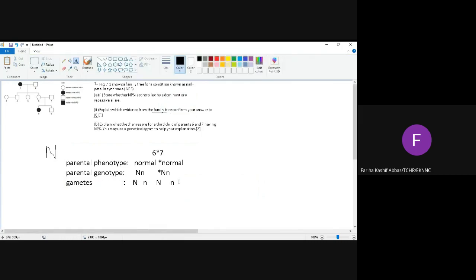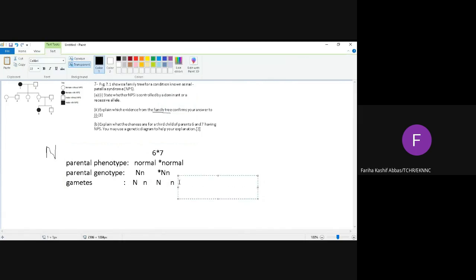So what would be the heading for this? Capital N, small n, capital N, small n. What are these offspring things? F1 generation genotype. Okay.